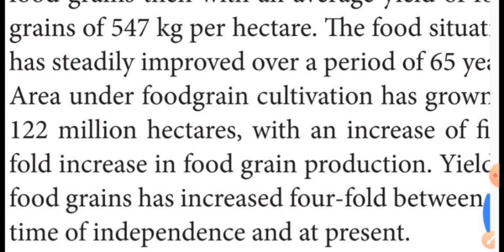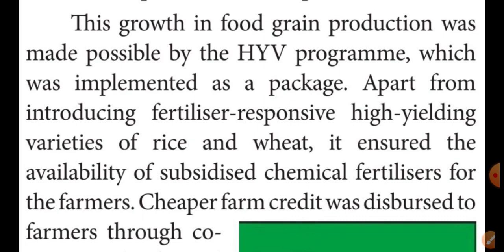This growth in food grains production was made possible by the HYV program and chemical fertilizers for the farmers.